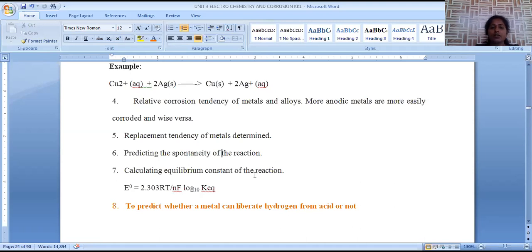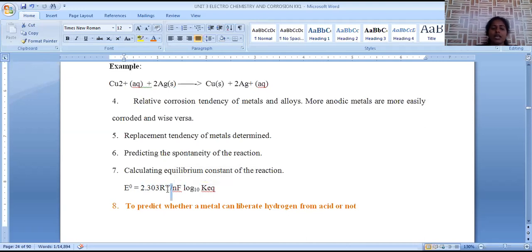Then it is also possible to calculate the equilibrium constant of the reaction. In order to get the equilibrium constant, the formula will be E naught is equal to 2.303 RT by nF log base 10 K equilibrium. E naught value is obtained from this electrochemical series. 2.303 is the constant term which is multiplied for log base 10 in order to convert log base e into log base 10. R is the gas constant, T is the temperature, n is the valency. Valency is nothing but the number of electrons transferred in the reaction.